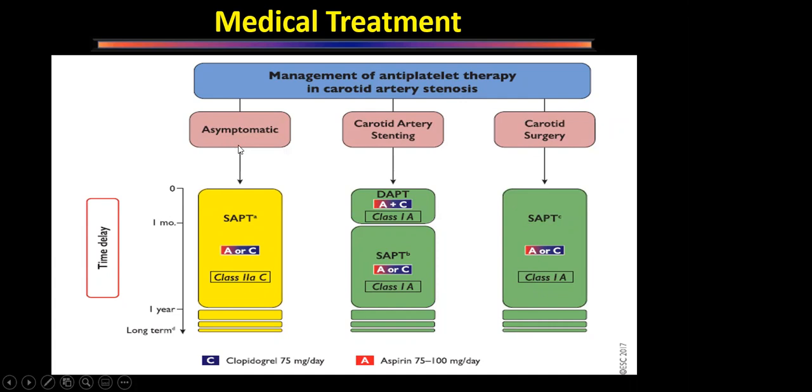The only thing is, it is a class 2 recommendation in asymptomatic patients and a class 1 recommendation in symptomatic patients or those who have undergone surgery. Any patient who has undergone carotid artery stenting will require dual antiplatelet therapy for 1 month. That is a class 1 recommendation, and a single antiplatelet drug for at least 1 year. That is also a class 1 recommendation, but practically it is given indefinitely, and long-term testing also is class 1